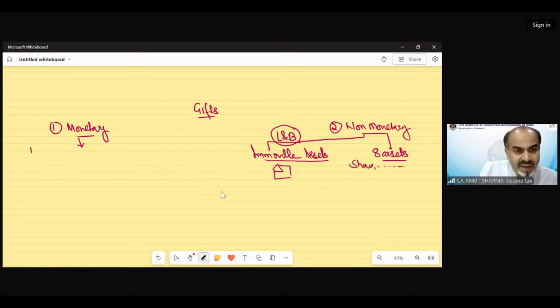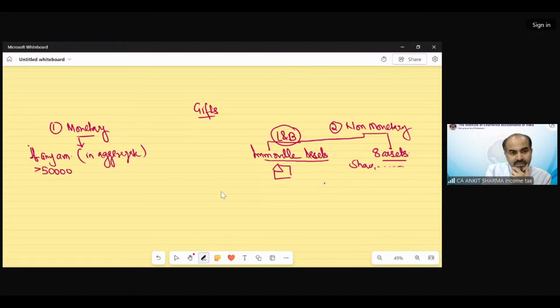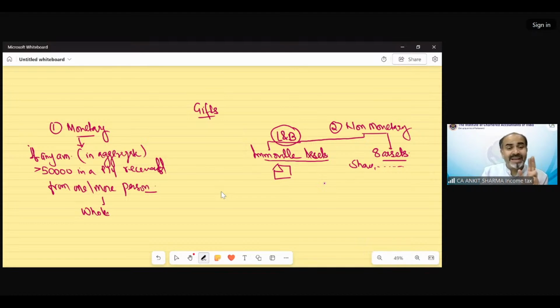So the monetary provision says if any person receives any amount in aggregate exceeding 50,000 rupees in a previous year from one or more persons, then that whole amount, remember that whole amount, not the amount exceeding 50,000, the full value, is going to be income from other sources.